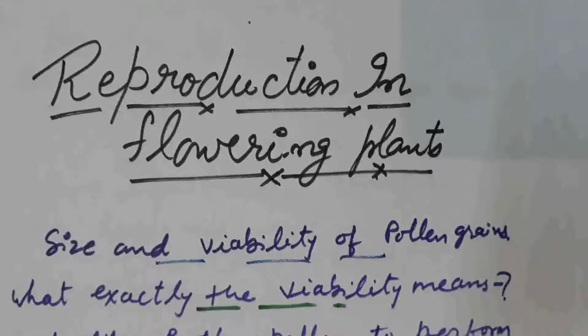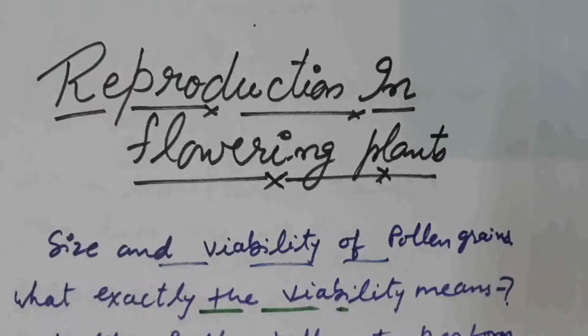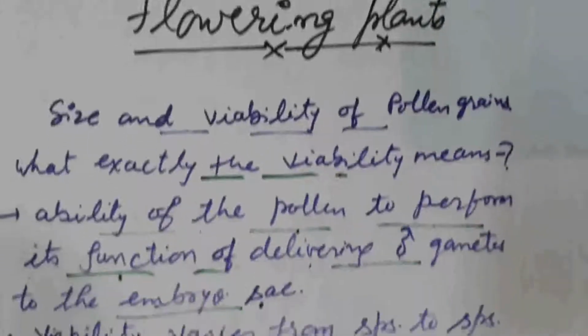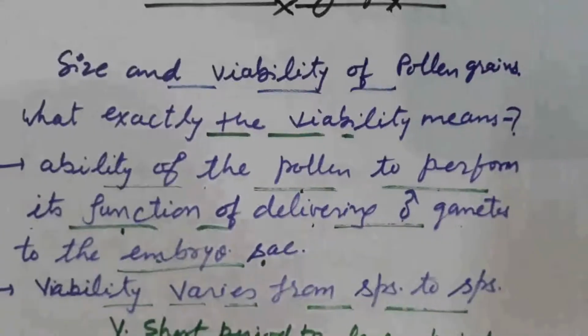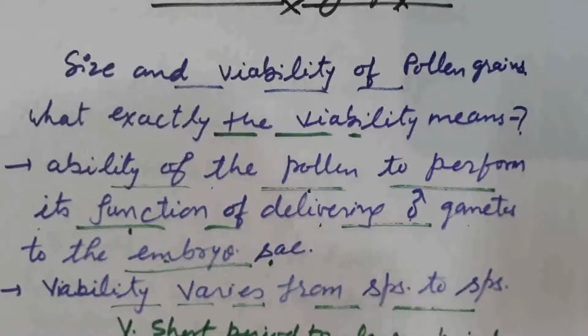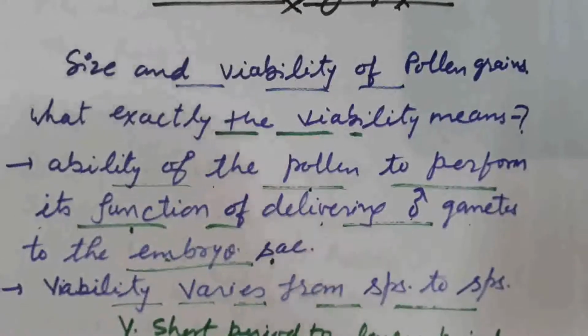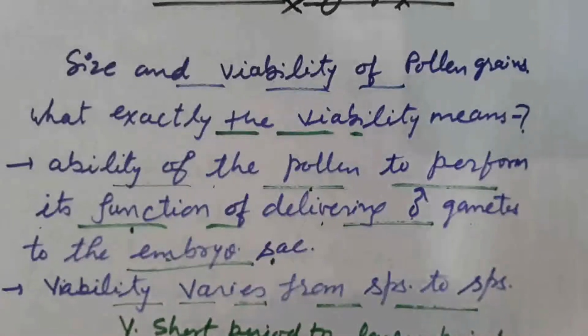What is viability? What exactly does viability mean? It is the ability of the pollen to perform its function. And what is the function of pollen? That is delivering of male gamete to the embryo sac where female gamete is present and fertilization takes place.